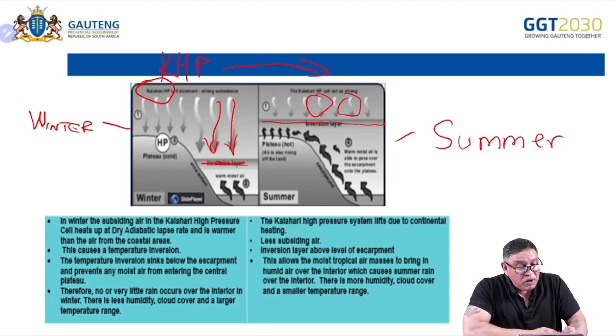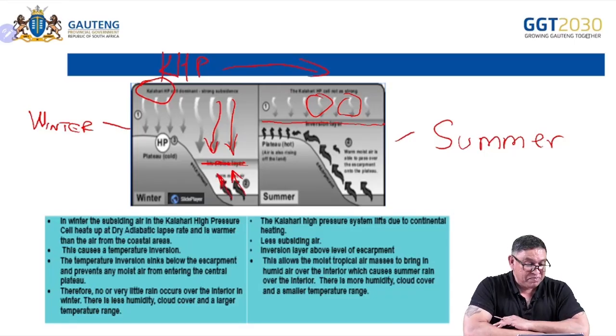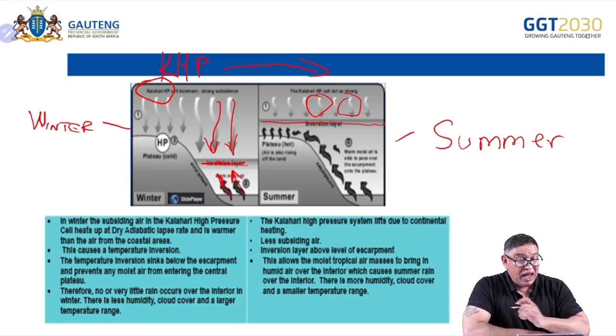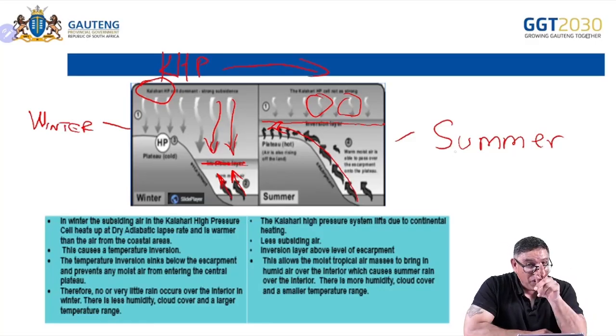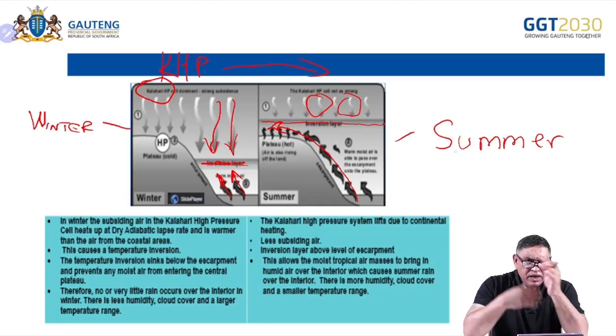When it's below, it will stop the moist air from coming in. And when it's above the level of the plateau, it will allow the moist air to come in during summer.